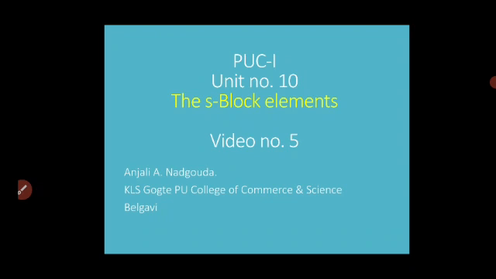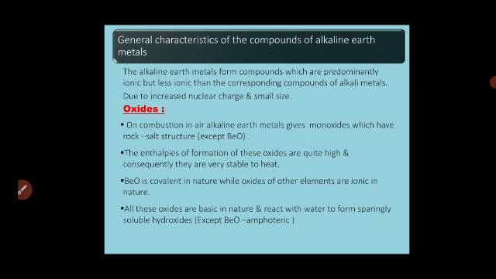This is video number 5, the last video of unit number 10, the s-block elements. In the fourth video, we saw the general characteristics, and in the last video, we saw the physical and chemical properties of group 2 elements. Now we will see the general characteristics of compounds of alkaline earth metals. These are similar to the points we have seen with alkali metals.